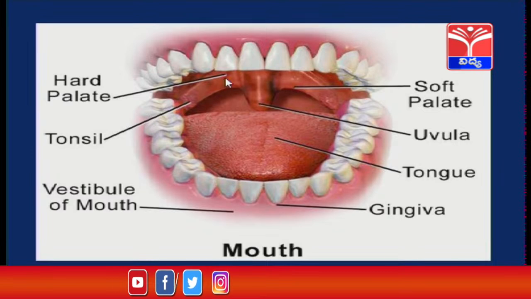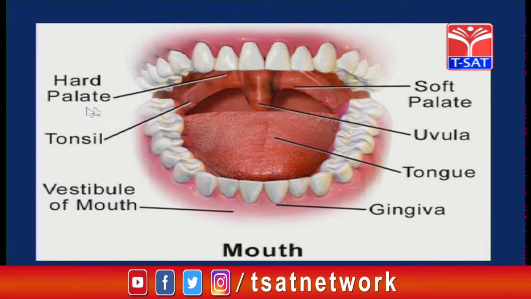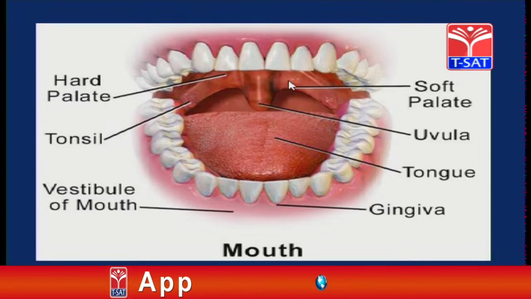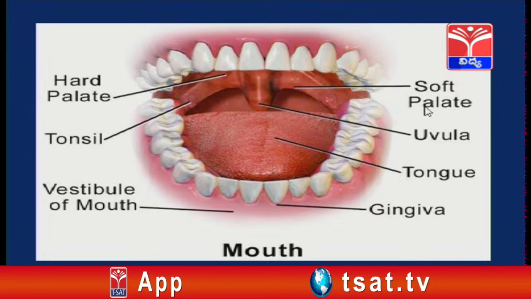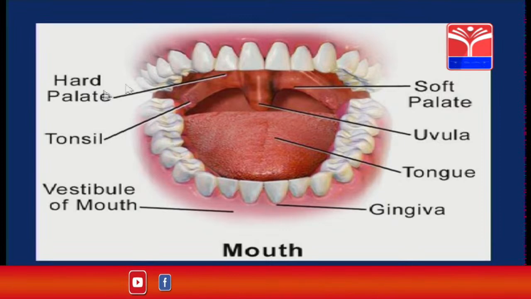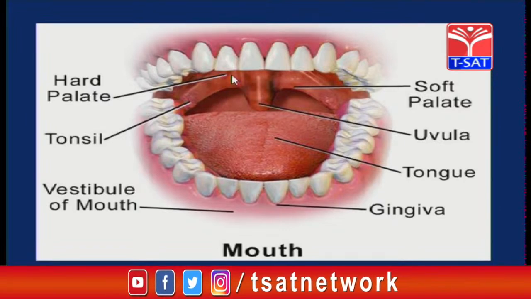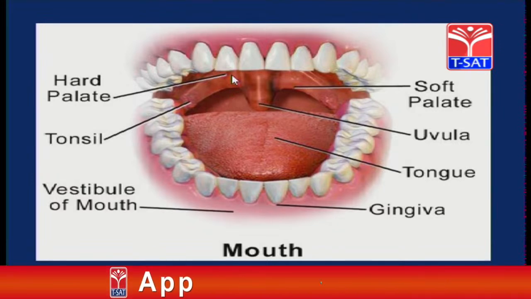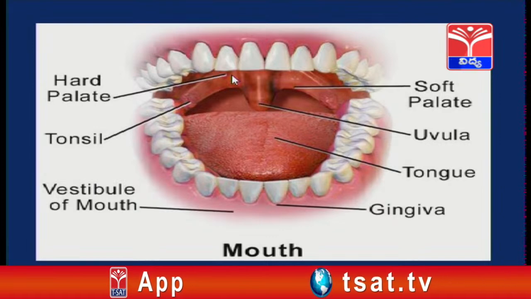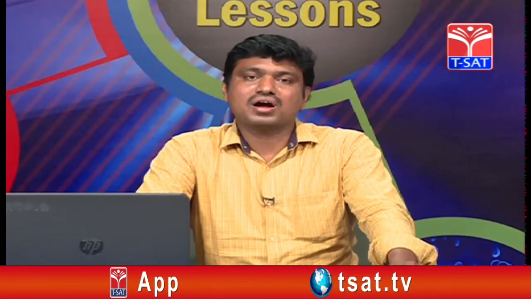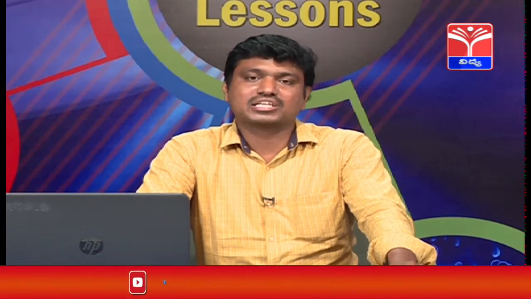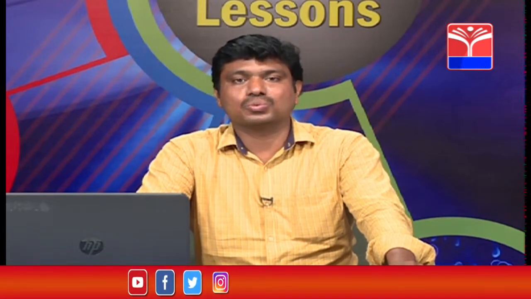In its anterior most part, it is hard in nature, called the hard palate. In its posterior most part, it is very soft in nature, hence called the soft palate. So, here this hard palate separates the upper nasal chambers from the oral chamber. This hard palate plays an important role in recognizing the taste of different food items while chewing. Let us know the role of the hard palate by doing activity 4, sugar crystals over tongue.